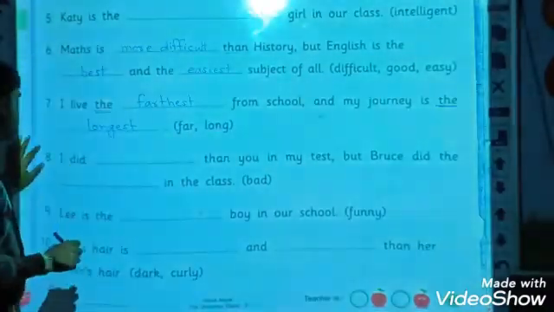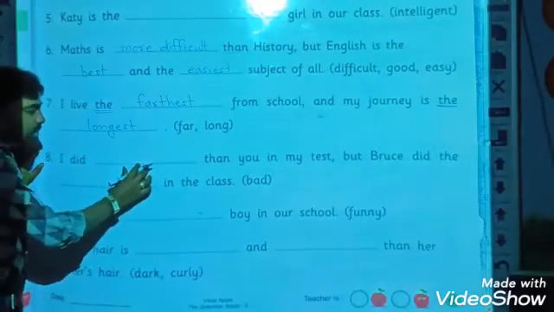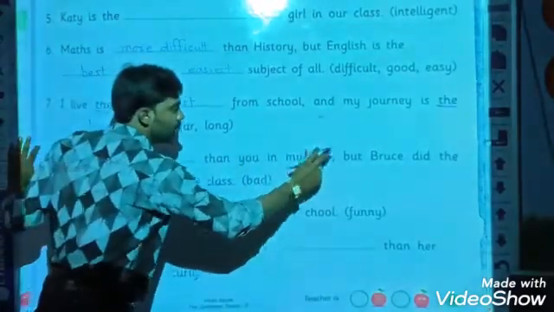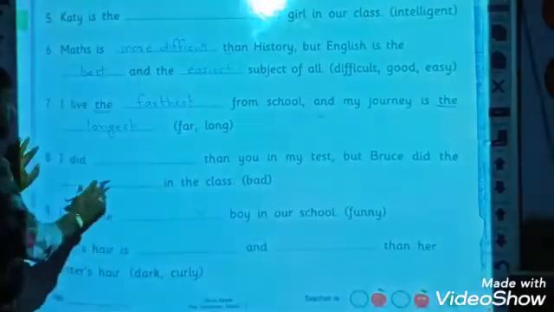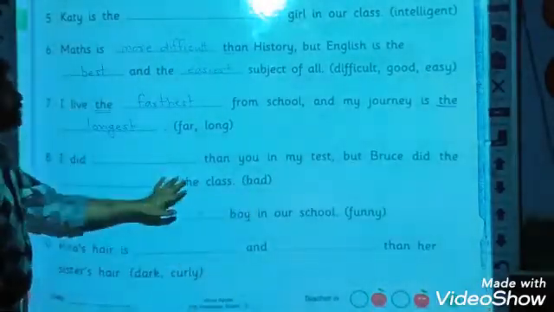The eighth sentence is: I did the dash than you in math, but Bruce did the dash in the class. Two sentences are here.